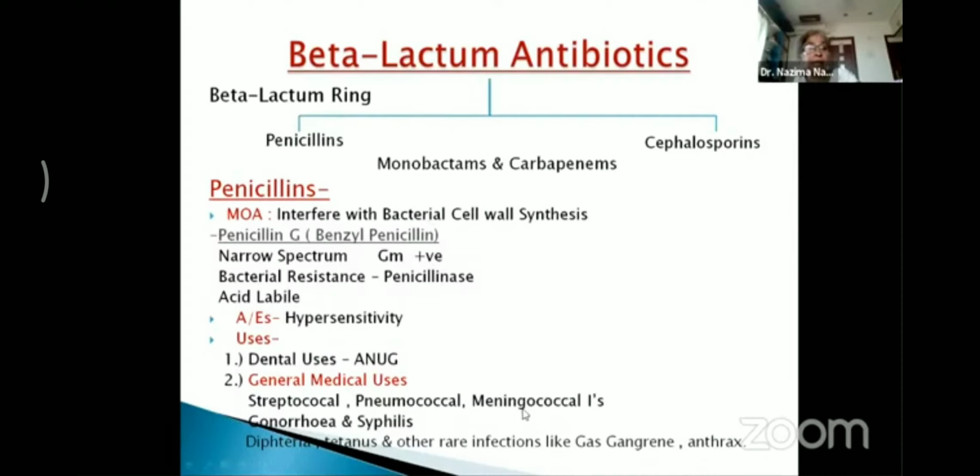Of course, in STDs like gonorrhea and syphilis, this drug is quite useful. The other infections where this drug can be used are in case of diphtheria, tetanus, and rare infections like gas gangrene and anthrax.